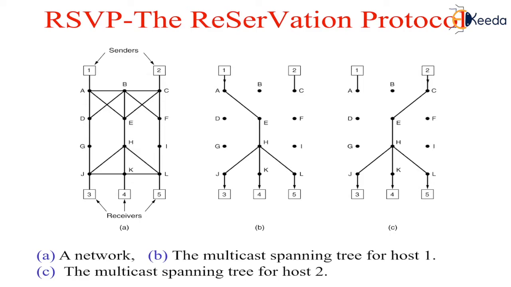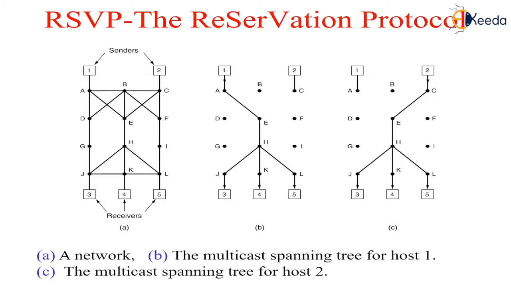As an example, consider the network in figure A. Here, hosts 1 and 2 are multicast senders and hosts 3, 4, and 5 are multicast receivers. The multicast trees for hosts 1 and 2 are shown in figures B and C respectively.